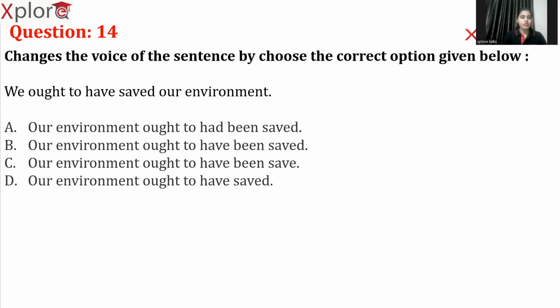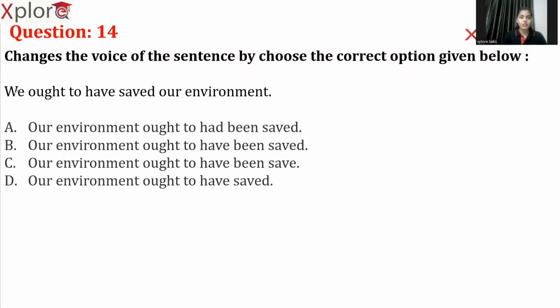So first read the instruction. Change the voice of the sentence. So active voice, passive voice. If the question is in active voice, we need to convert it into passive. If the question is in passive, we need to convert it into active. So let's see what the question is here. We ought to have saved our environment.